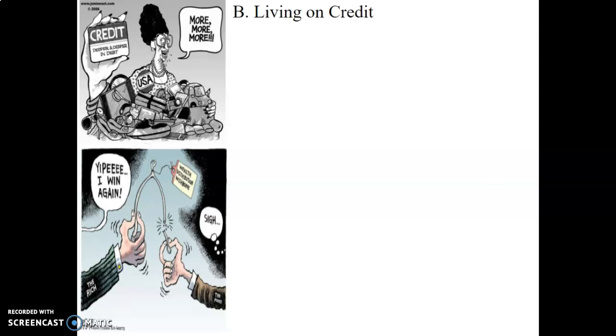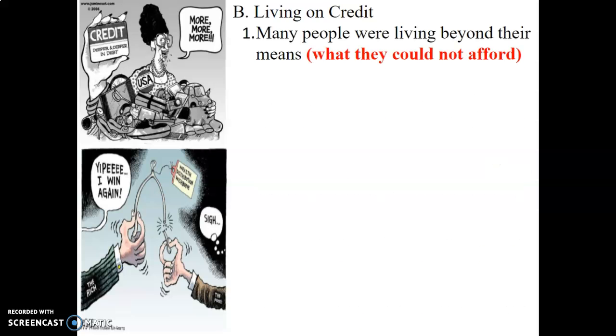Also during this time, another problem was living on credit. Many people were living beyond their means. What does that mean? That they were buying stuff that they could not afford. So if you have a certain amount of income that you could spend, people thought it was easy to take out credit cards and put it on credit. So yes, I don't have the money to buy it right now, but if I put it on credit, I could still have that nice car, that nice washing machine, that nice refrigerator for my house. So they were living beyond what they could afford, beyond their means. Buying on credit became a thing. Buy now, pay later was a mentality of the 1920s. People were spending more money than they actually had.